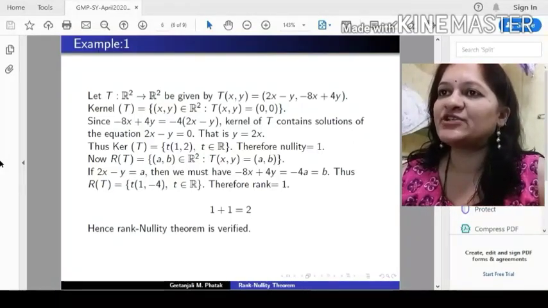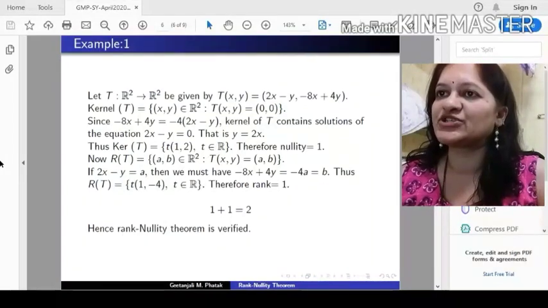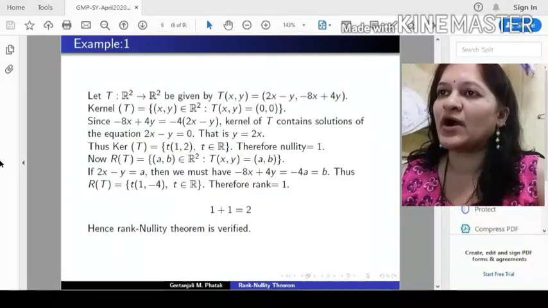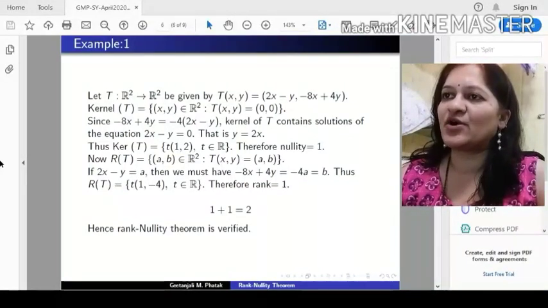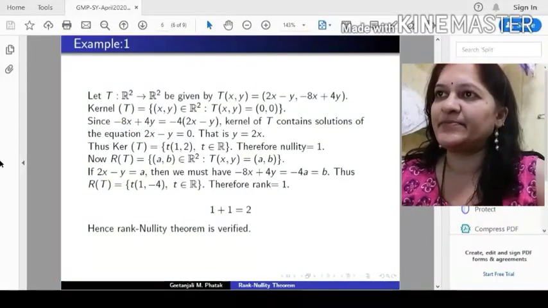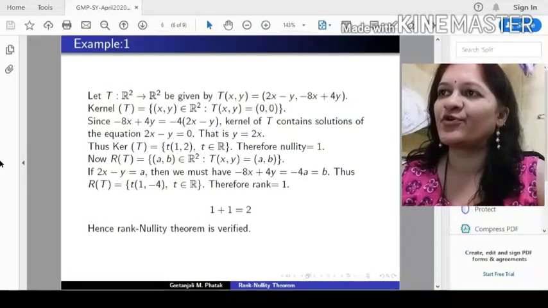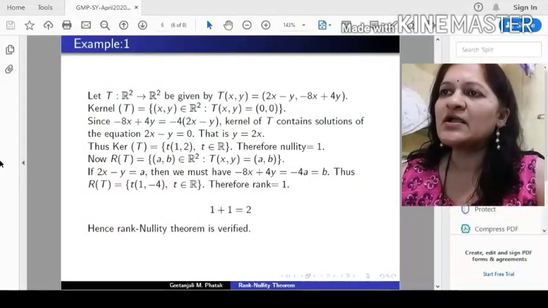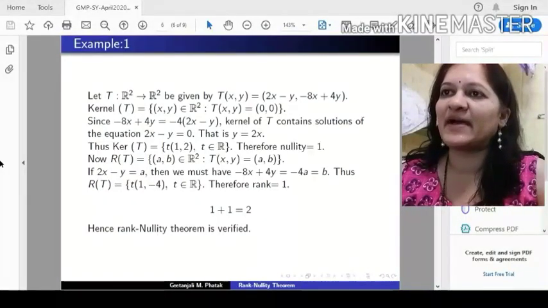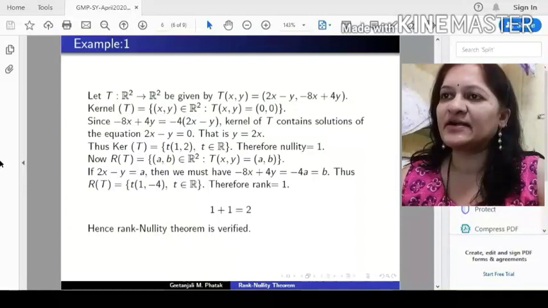Now let us find the range of this linear transformation. We say that (a, b) belonging to R2 is in the range if T of (x, y) equals (a, b). That means we need to solve the system 2x minus y equal to a and minus 8x plus 4y equal to b. As we know, if we multiply the first equation by minus 4, we get the second equation.